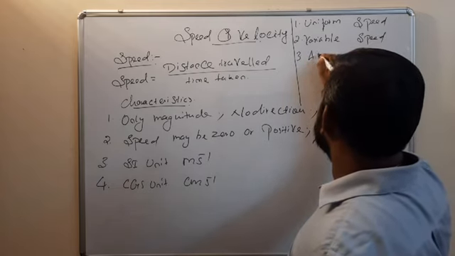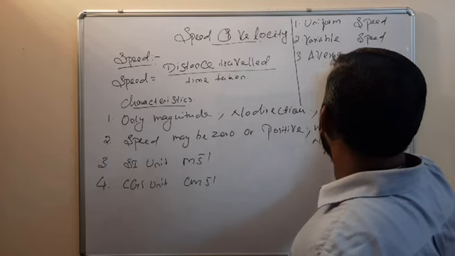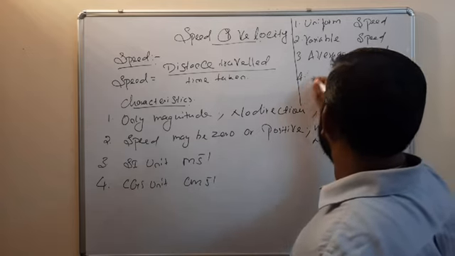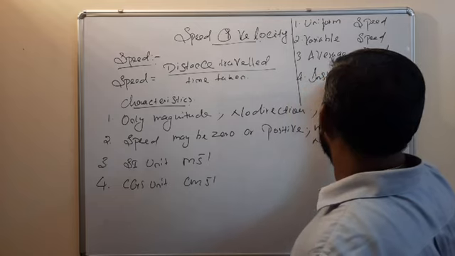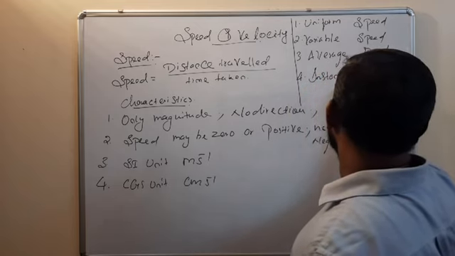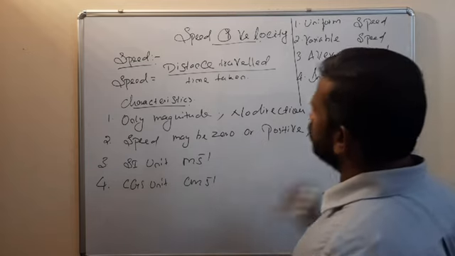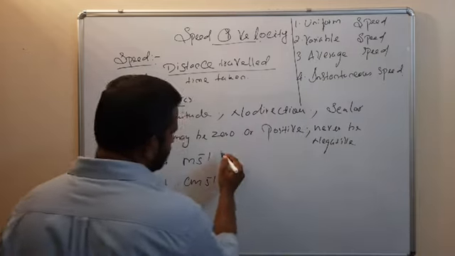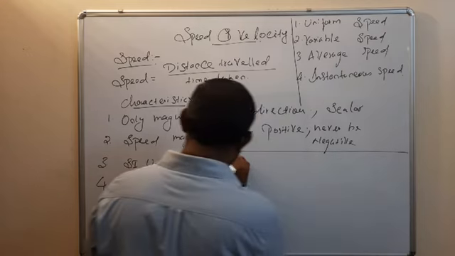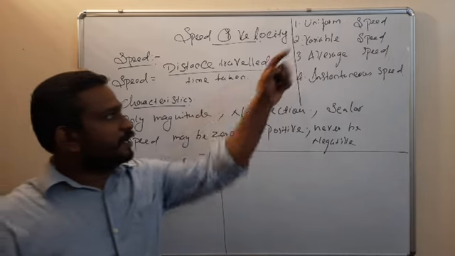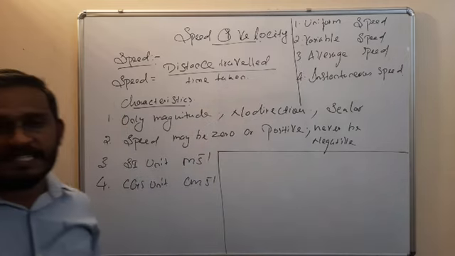Three, average speed. Fourth one, instantaneous speed. Uniform speed, variable speed, average speed and instantaneous speed.